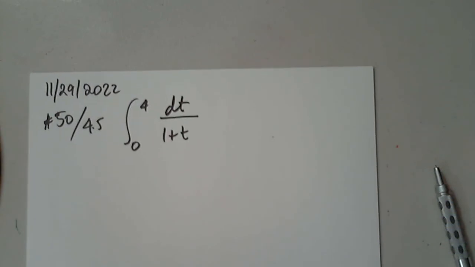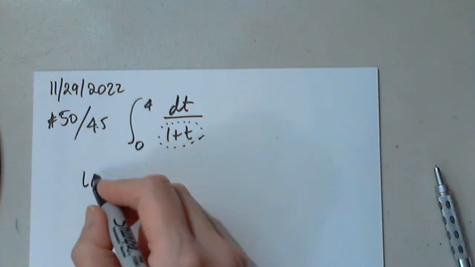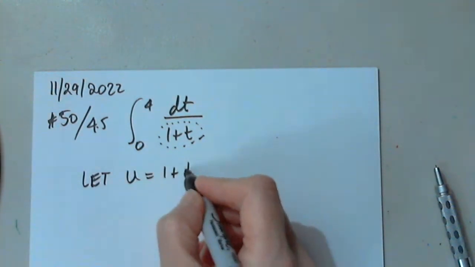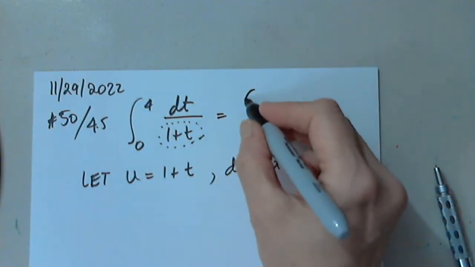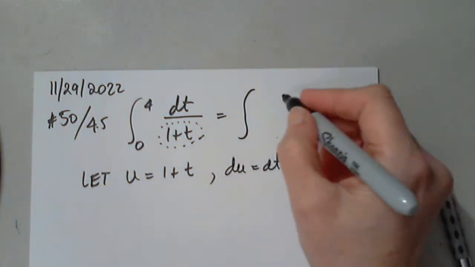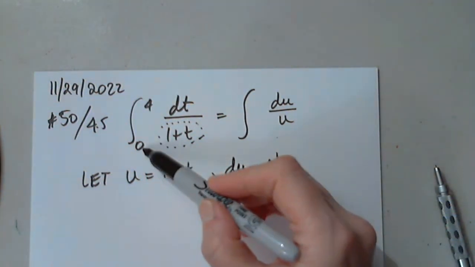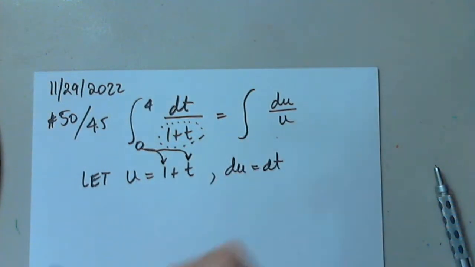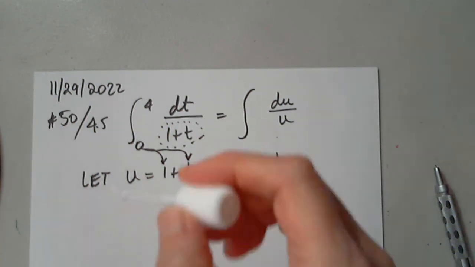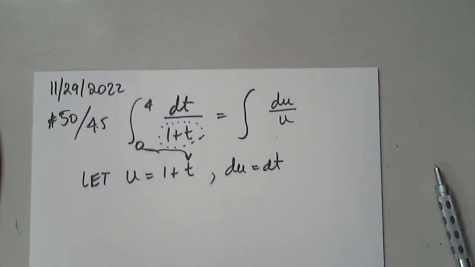Good. So again, the focus is right here. I'm going to say let u be 1 plus t. du equals dt. So I can change this into du over u. Careful now. When the lower limit for t is 0, then I get 1. When the upper limit for t is 4, then I get 5.